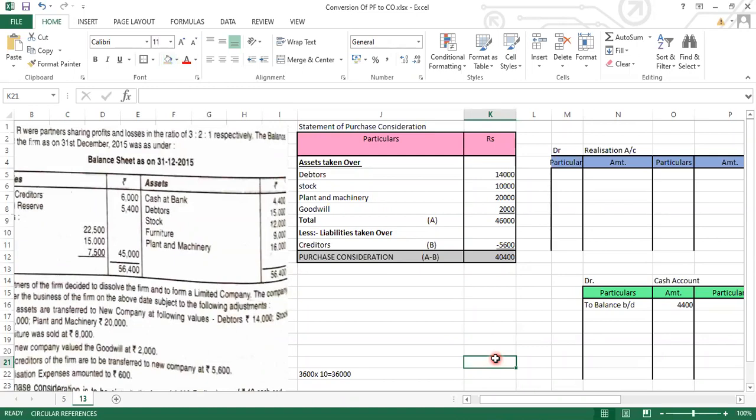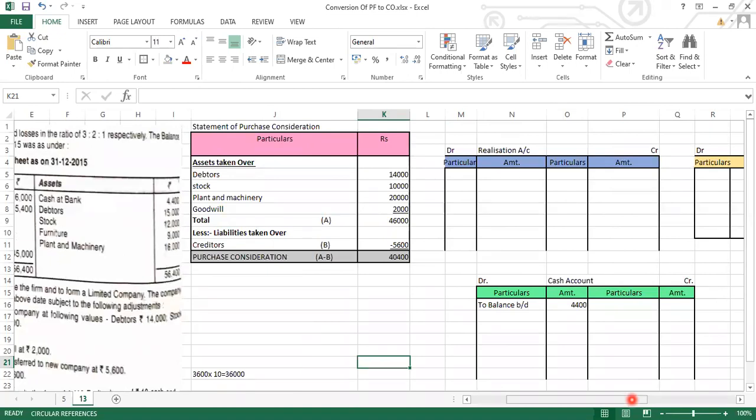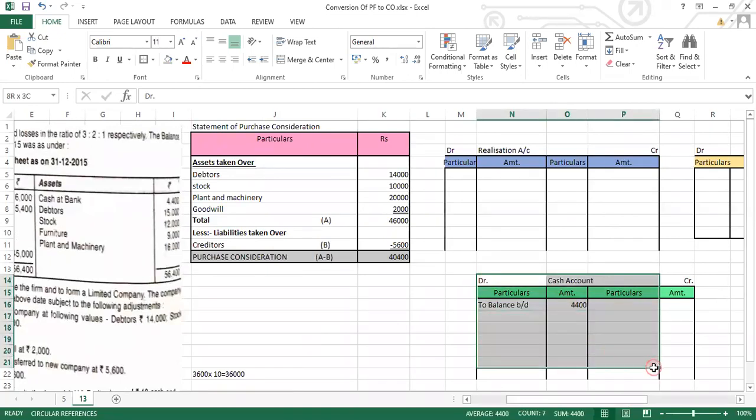Now the second step will be to record the things in the realization account. So we will record the items in the realization account. Just a minute.